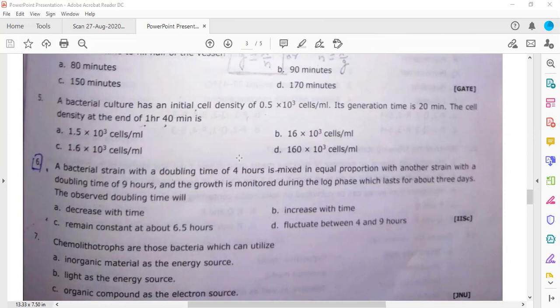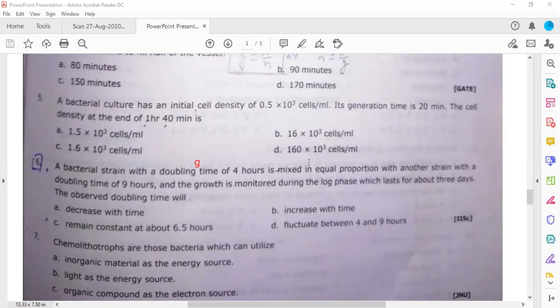Okay, so I'm telling you what is given actually. Doubling time is given. Doubling time is also called generation time, G. In simpler terms, doubling time is the time taken by the bacteria to divide, when the bacteria will become 2 from 1. So this is the generation time actually. Please do not get confused by these terms. Doubling time or generation time are the same. It is 4 hours and equal proportions.